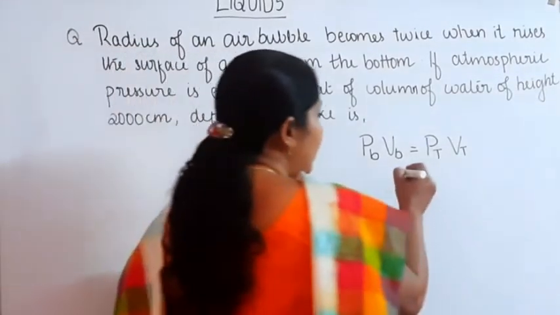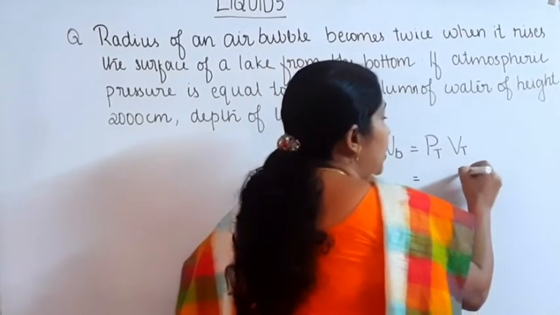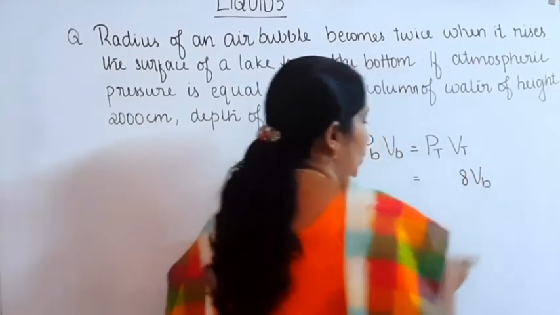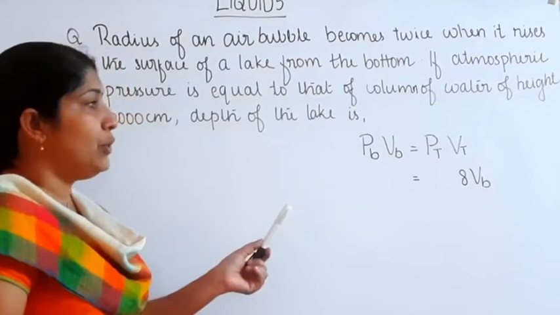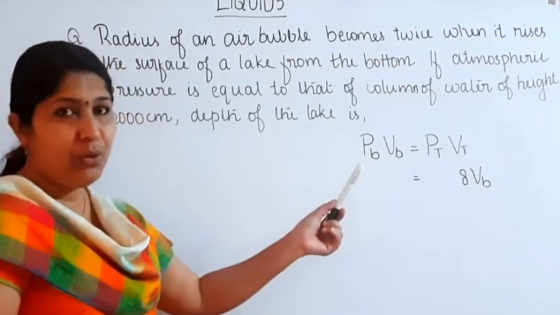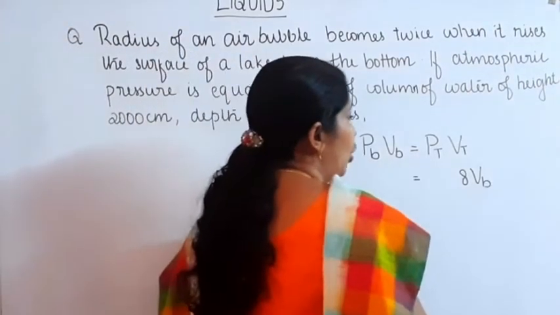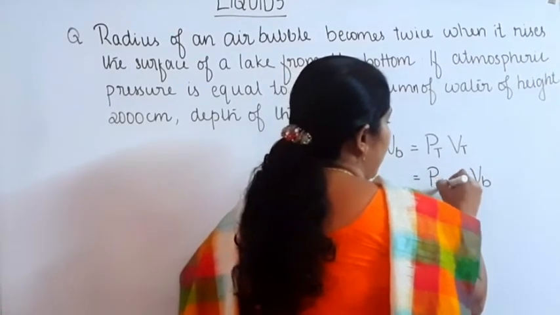Then, what about the volume at the top? Volume at the top is equal to 8 times volume at the bottom. Then, what about the pressure? Pressure at the top is equal to atmospheric pressure, P atmosphere.